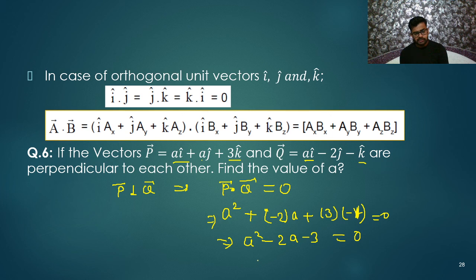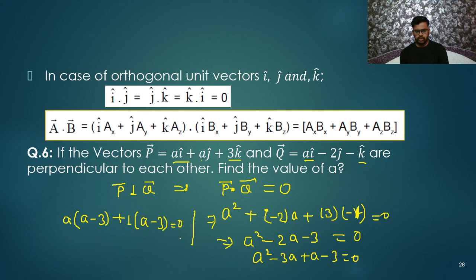This is a quadratic equation, so let us find its factors. a square minus 3a plus a minus 3 is equal to 0. So let us solve it. a is taken common, so a minus 3, plus 1 is common, so a minus 3 is equal to 0. Now what you will do? a plus 1 into a minus 3 is equal to 0. So finally you will get a is equal to minus 1 and a is equal to 3.